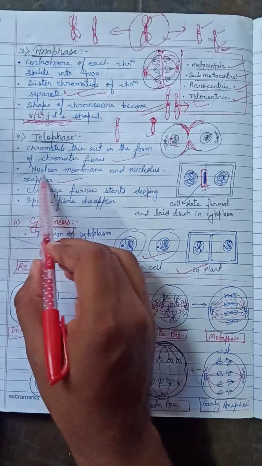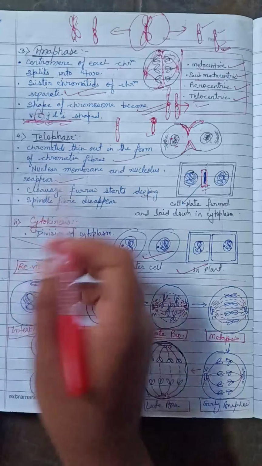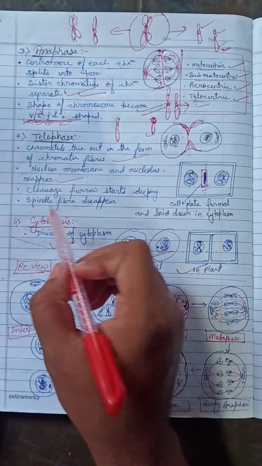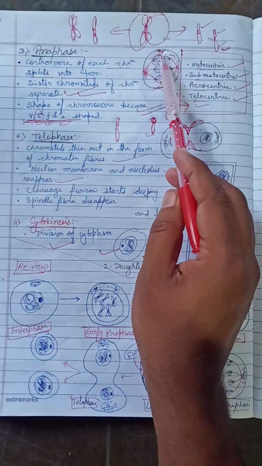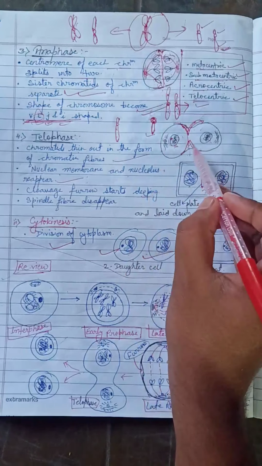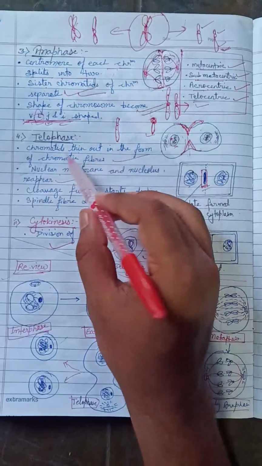That means the nuclear membrane and nucleolus reappear, as I told you. After the cleavage, the furrow starts at the anaphase, which is completed and becomes deeper at the ending of the telophase.